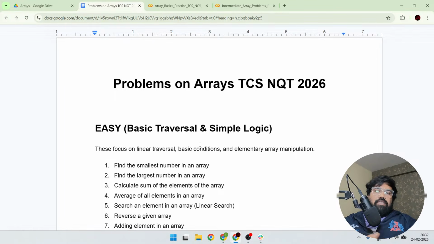More or less, I will give you an overview of the type of questions, and a few questions I will tell you the solutions for, and the remaining questions you need to do. Why? Because in every session based on some topic I will share around 20 questions, but I can't explain all 20 questions in a single session, right? So I will give you the step by step approach towards the problem, and you need to implement your own code.